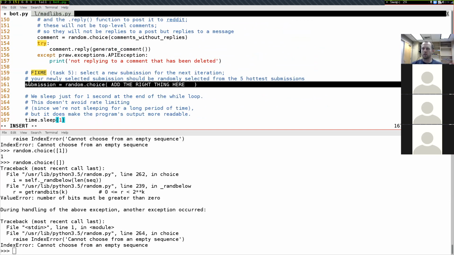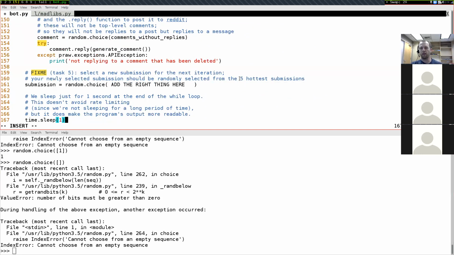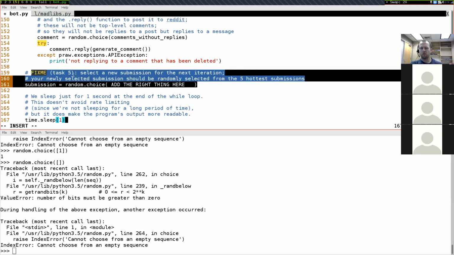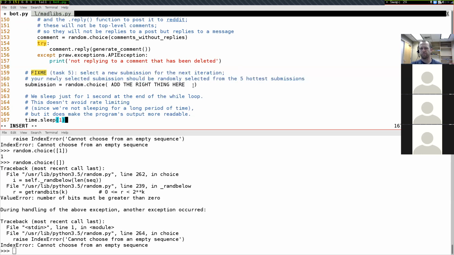And over the course of the next 10 days or so, I'll have bots that are posting new submissions to Reddit. So exactly what the 5 hottest submissions will be at any given time are going to change over the next 10 days. And so you'll be posting into potentially hundreds or thousands of different submissions right here. It's kind of high level for this task 5, but are there any questions about that?